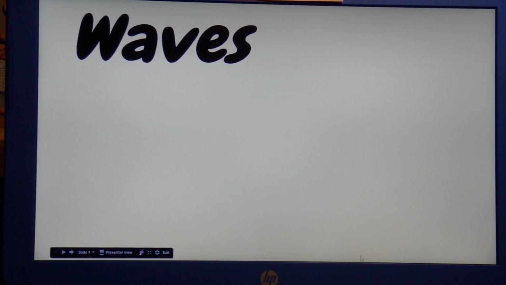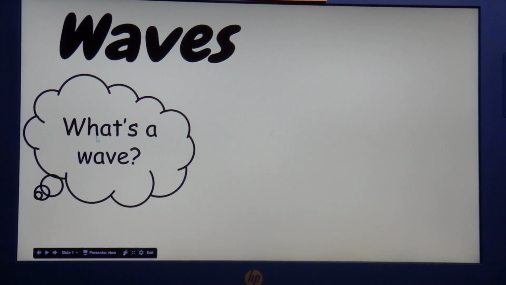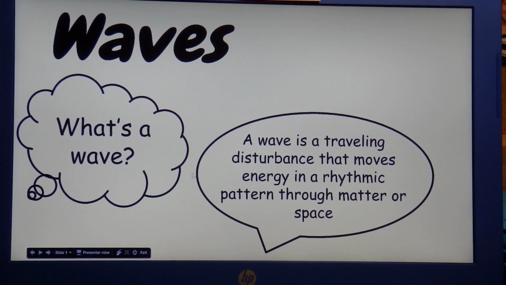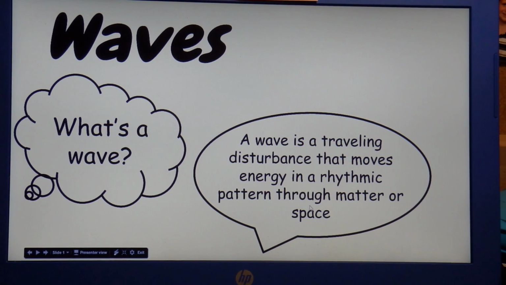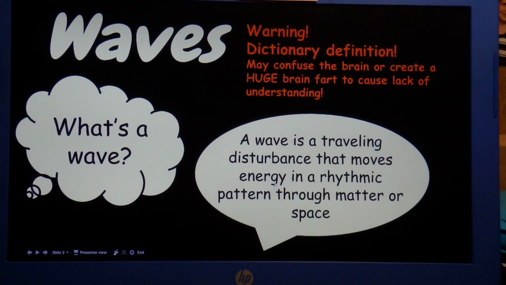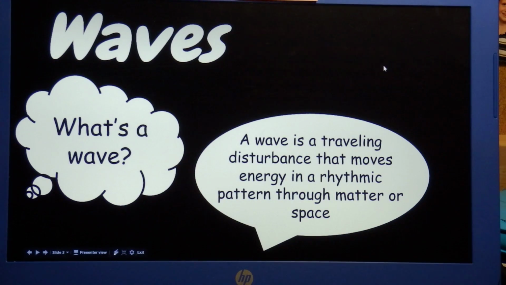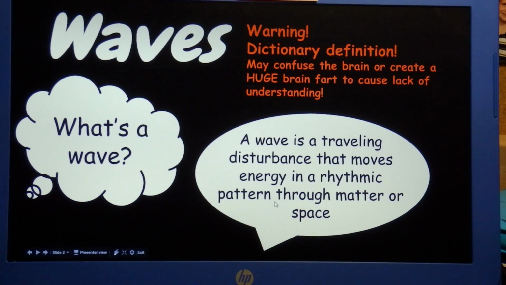Okay, so you might be thinking, well, what's a wave? Well, a wave is a traveling disturbance that moves energy in a rhythmic pattern through matter or space. Now, this is what I would call a dictionary definition. That means basically it's super confusing and nobody understands it unless you are like the next Albert Einstein. That is why I will give you some examples.